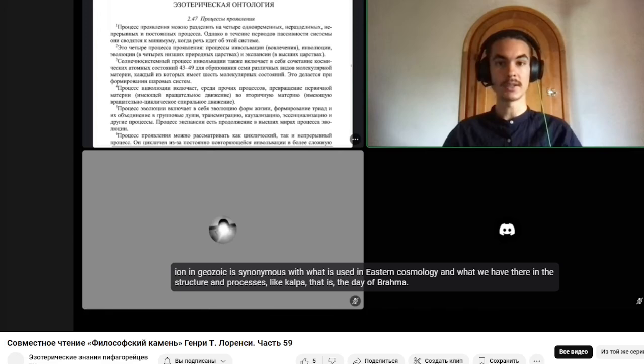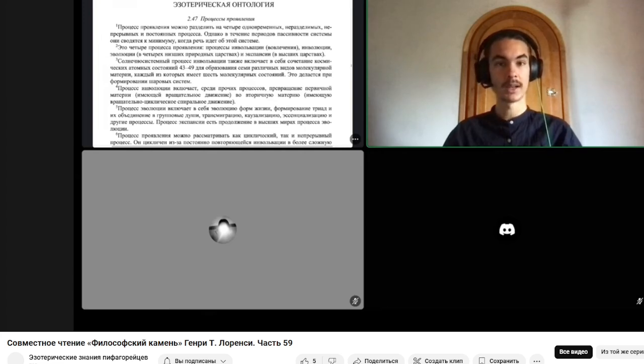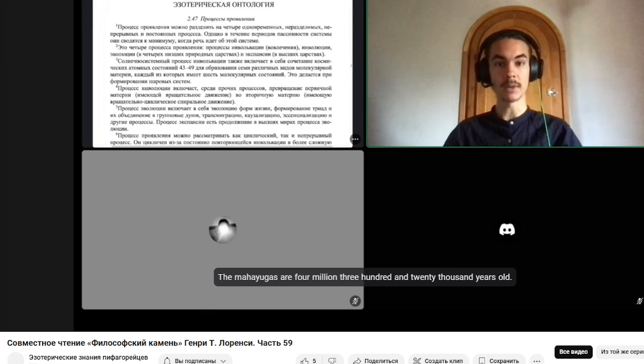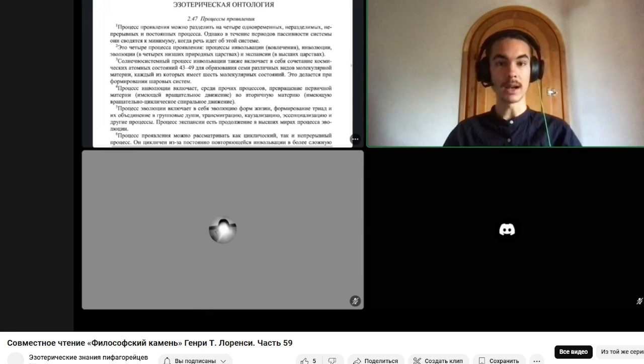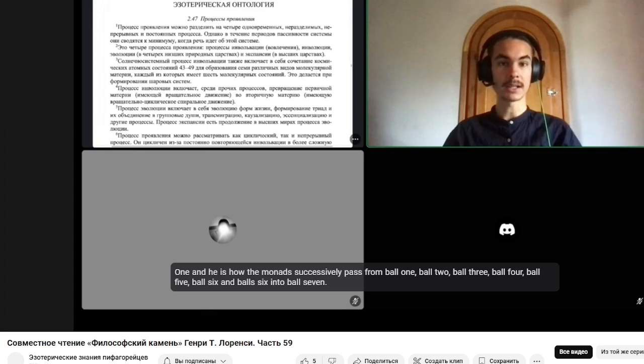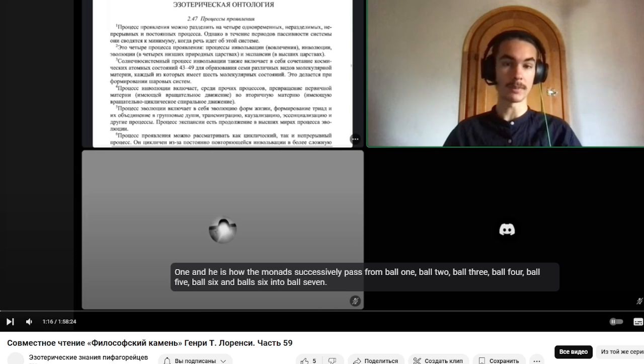Ion in Geozoic is synonymous with what is used in Eastern cosmology, like Kalpa, that is, the day of Brahma. A Kalpa is equal to 1,000 Mahayugas. The Mahayuga is 4,320,000 years. Multiplied by 1,000, they get 4,320,000,000 years. This is how the monads successively pass from ball 1, ball 2, ball 3, ball 4, ball 5, ball 6, and